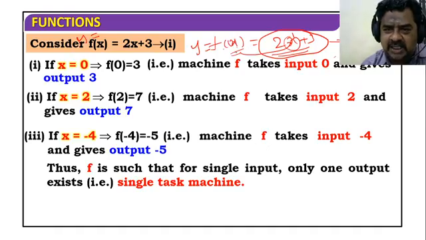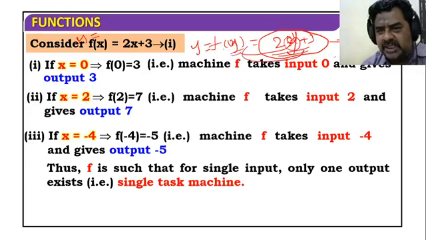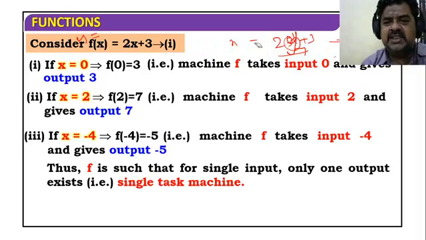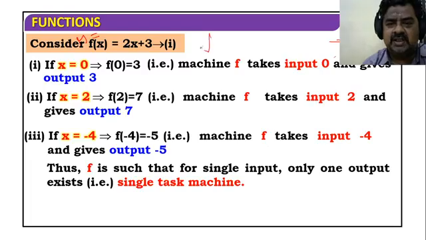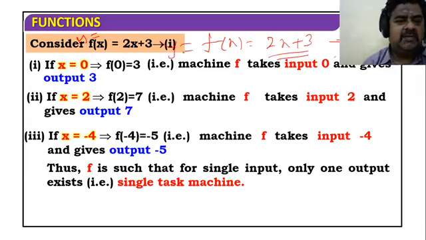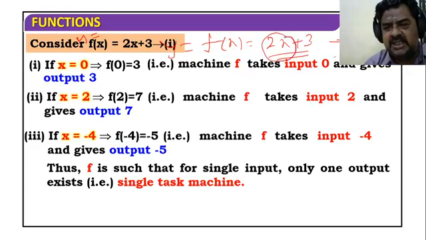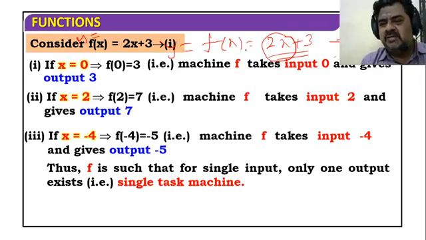If it is f of y, then I will put this as y and it should be expressed in terms of y. But here I am expressing everything in x because the problem is given as f of x equal to 2x plus 3. Based upon the values of x, y will change. Whatever you give as input, the corresponding output will be there.